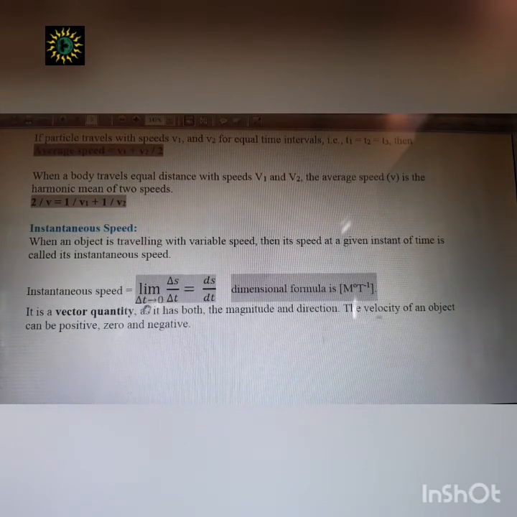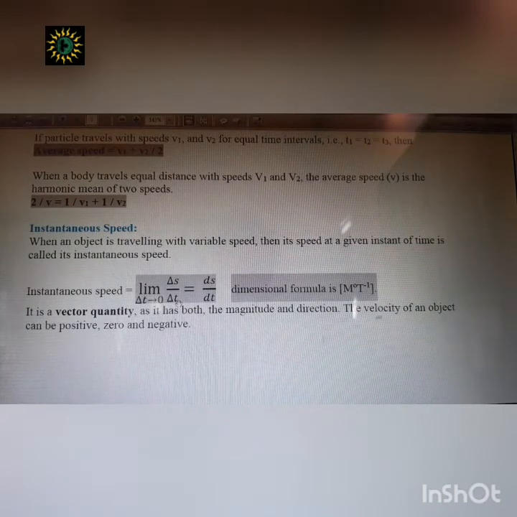Okay, so this is the new expression for you: limit delta t tends to 0, delta s by delta t. Delta s is the distance covered in delta t time duration. Suppose at 3 seconds a body has covered a path of 5 centimeter.